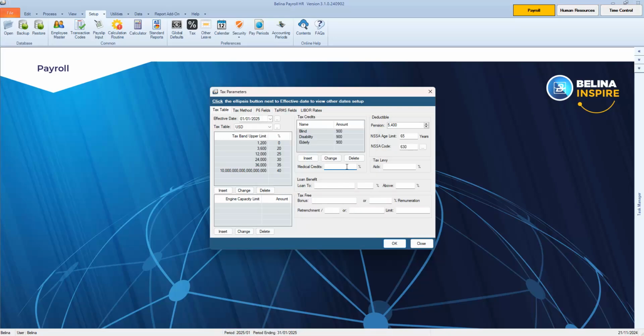For medical credits, insert 50 as your percentage. Insert tax levy as 3%. Please note the bonus tax-free amount is 700. To enter the motor vehicle benefits amount, click Insert.